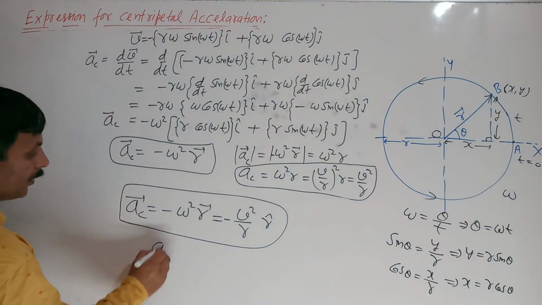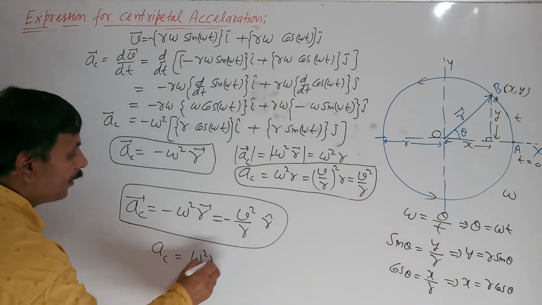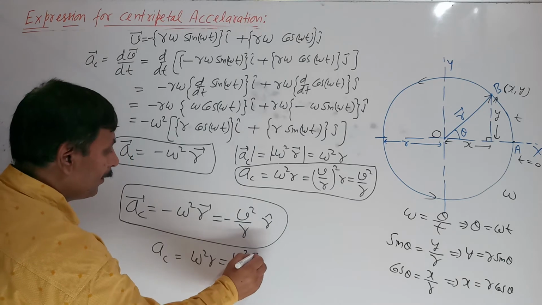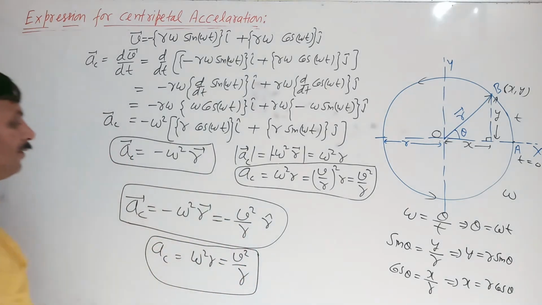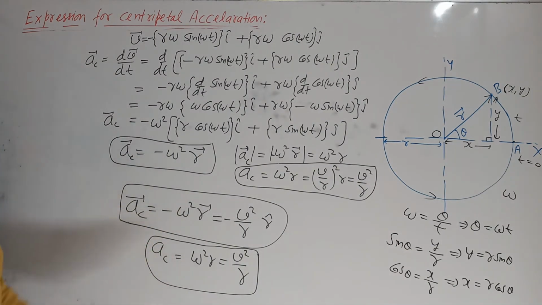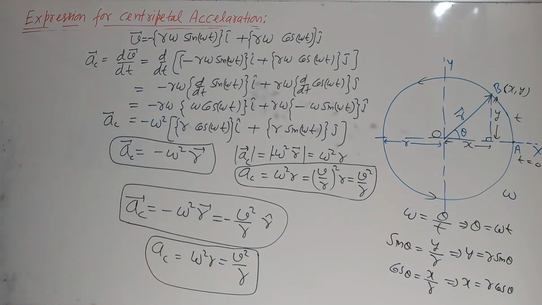And the magnitude AC is omega square r, or you can say v square upon r. This is the centripetal acceleration in vector form and in numerical value.